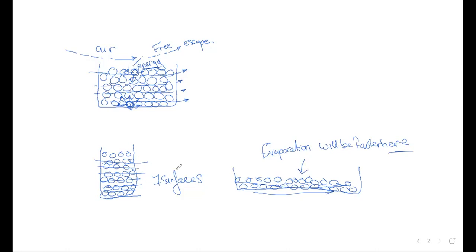Yes, someone tells me that this bowl is having a large surface area. Large surface area means a small number of surfaces, surface number one and surface number two. But small surface area exposed means we are having too many surfaces under each other.